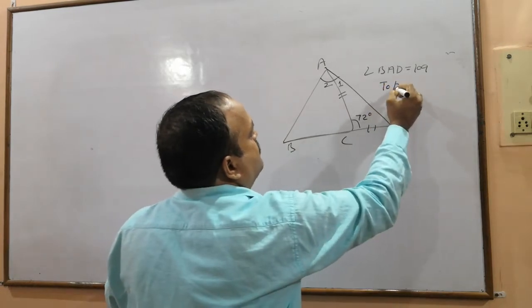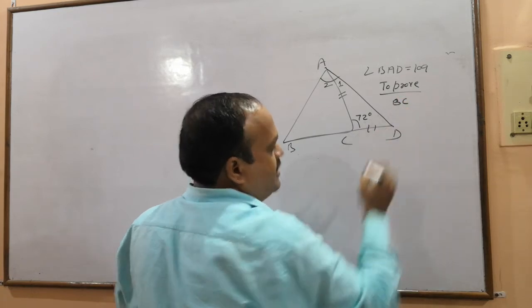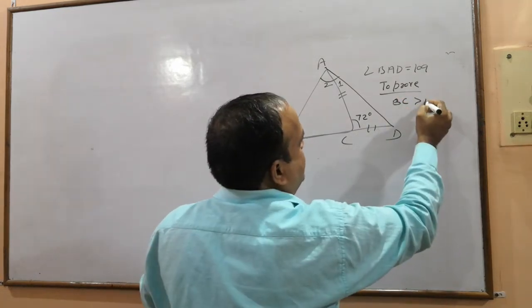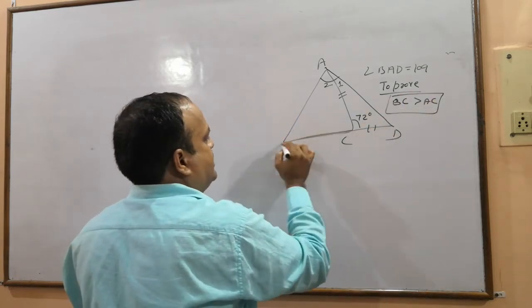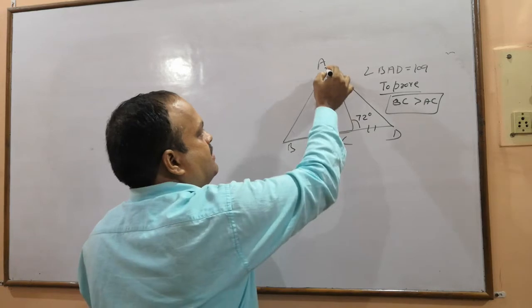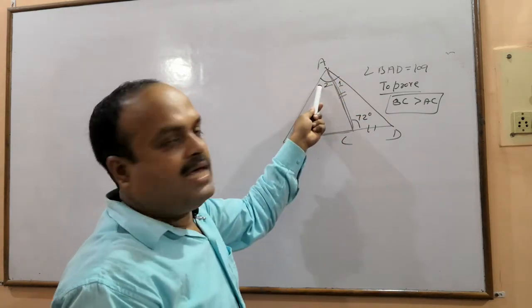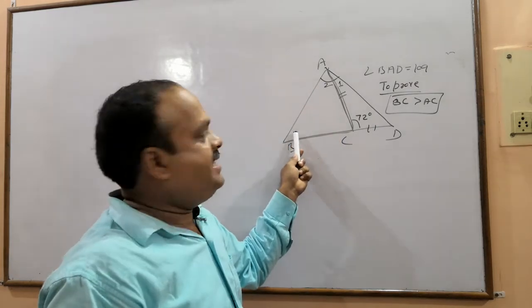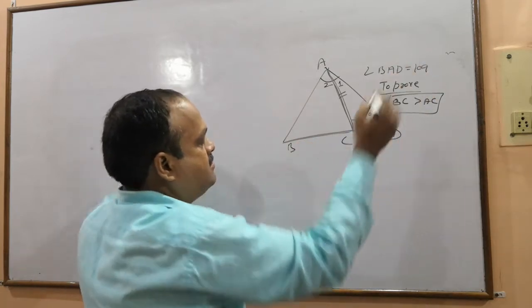To prove BC is greater than AC. Where is BC? This is BC. Where is AC? Opposite to BC is angle 2, which we will have to calculate, and opposite to AC is angle B. So we need to find angle B and angle 2. Very simple, we will find it out.